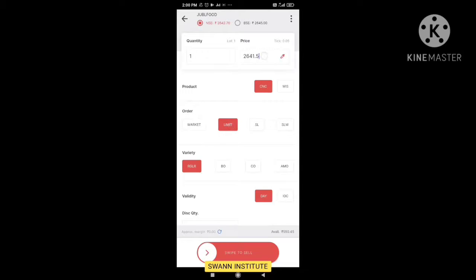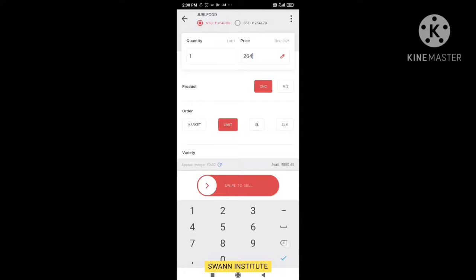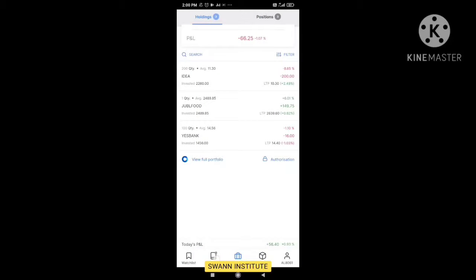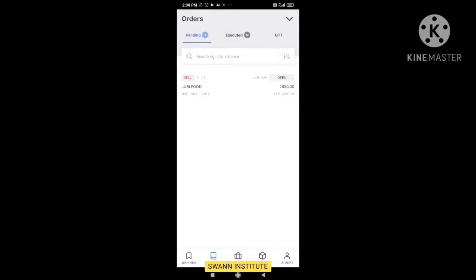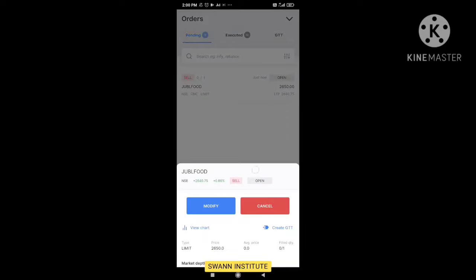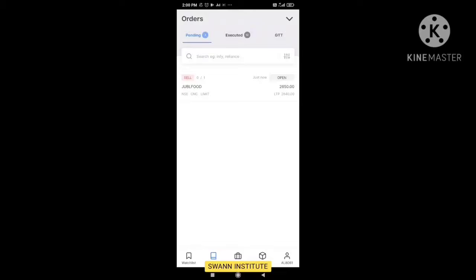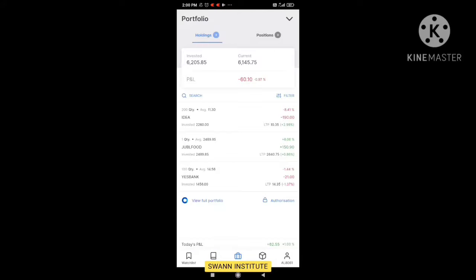So now we are going to sell our Jubilant Food share right now. So I am going to place my limit order initially. Currently it's trading around 2620, but I am placing 2650. You can check here in the order book. The pending order is showing that yes, I am able to place my selling orders right now because I have already completed the CDSL registration.